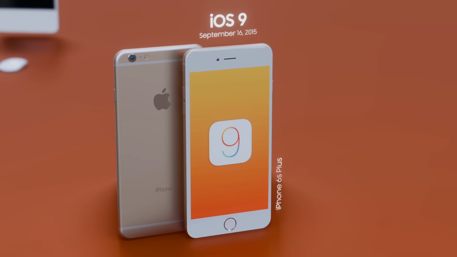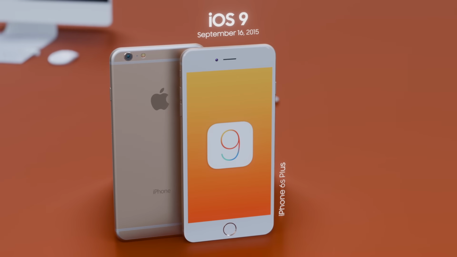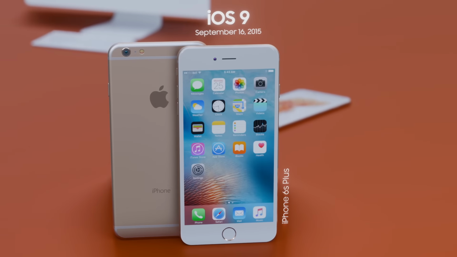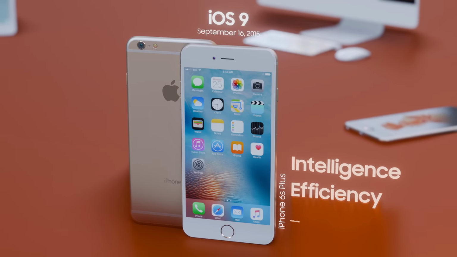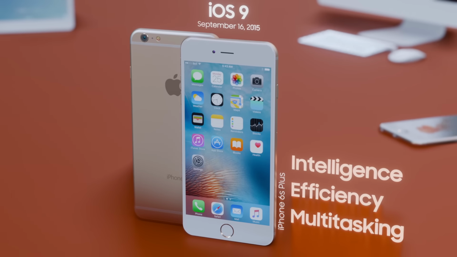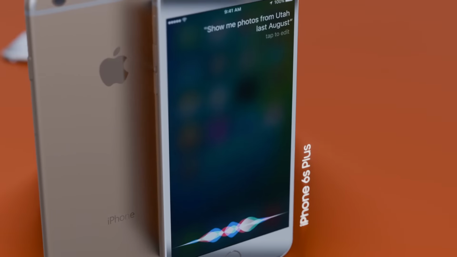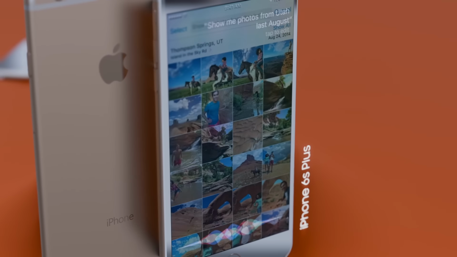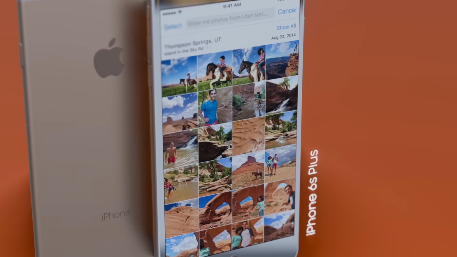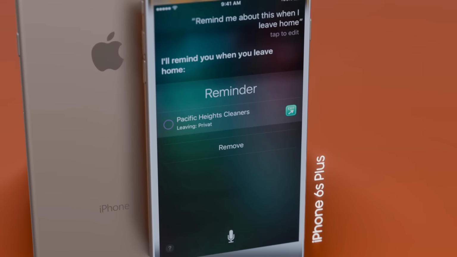iOS 9, launched by Apple on September 16, 2015, marked a significant evolution focused on intelligence, efficiency, and multitasking rather than flashy new designs. It introduced a smarter Siri that could anticipate your needs by understanding context, such as showing photos from a specific time or reminding you of tasks based on location.